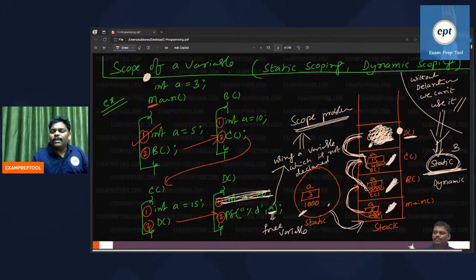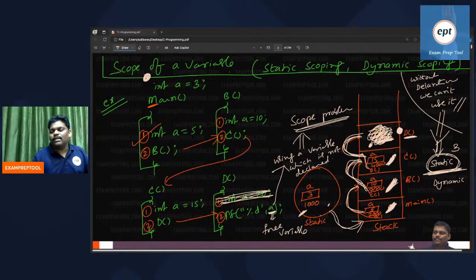You are there, on the 10th floor of the building. Some problem came. Go to the 9th floor. There also some problem. Go to the 8th floor. The 8th floor also has some problem. Go to the 7th floor. So that is one idea: dynamic scoping. One more idea: static scoping. Now it is a very, very interesting answer.